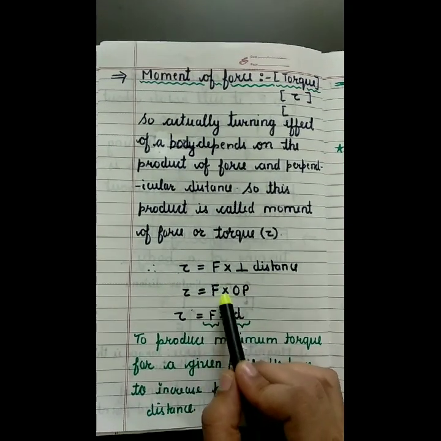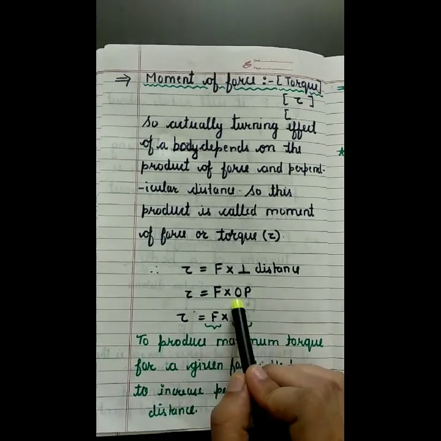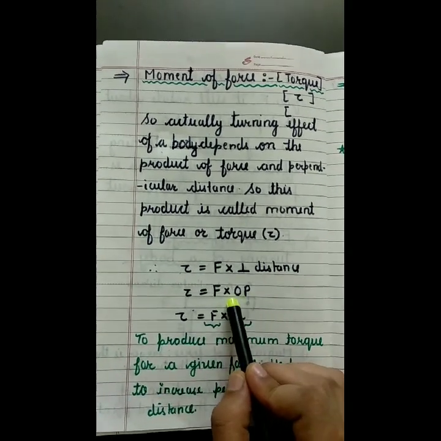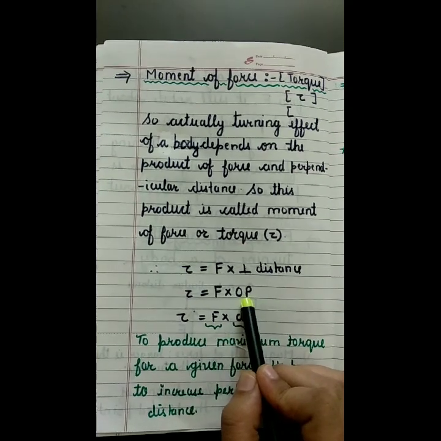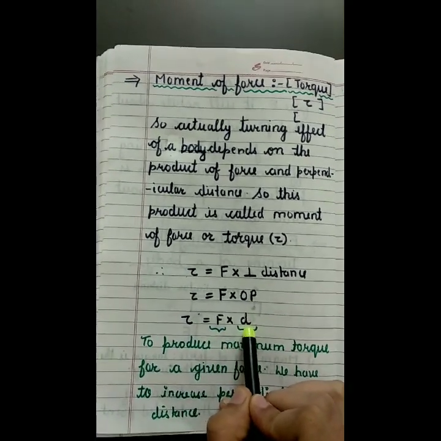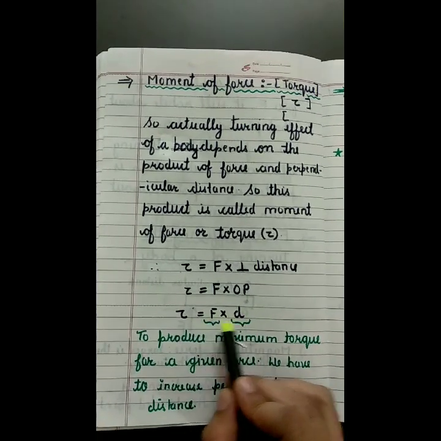So we can write it as F into OP. O is the pivoted point, P is the point where the force is applied. So the distance between O and P is called OP. So tau is equal to force into perpendicular distance. So it depends upon two things, F and d.